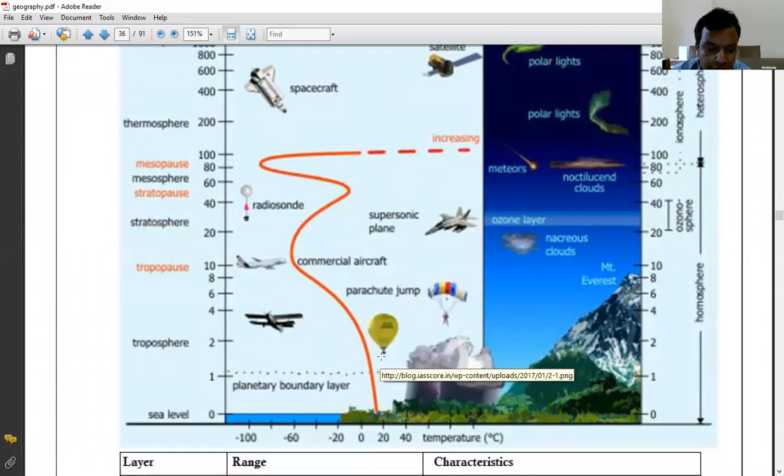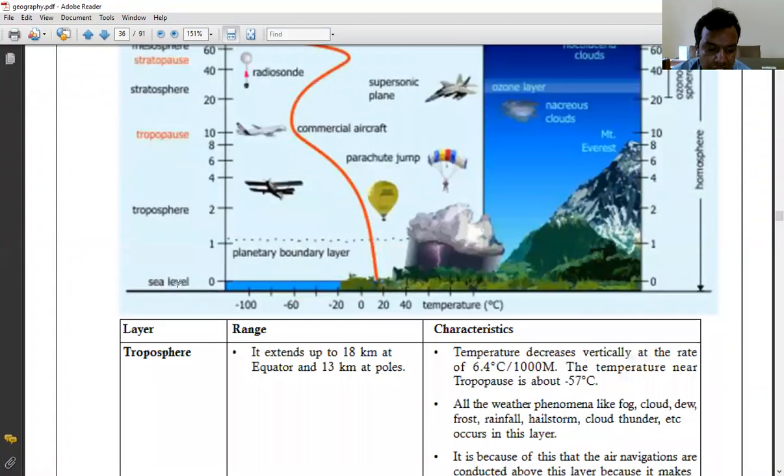Fine. So going to the first layer, which is called the troposphere. Can you all see that from the sea level, the first layer of the atmosphere is called the troposphere, right? It extends up to 18 kilometers at the equator and 13 kilometers at the pole.